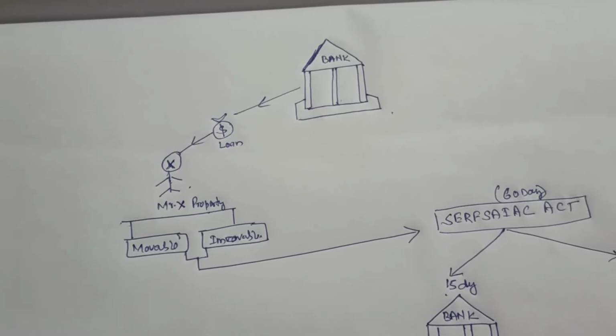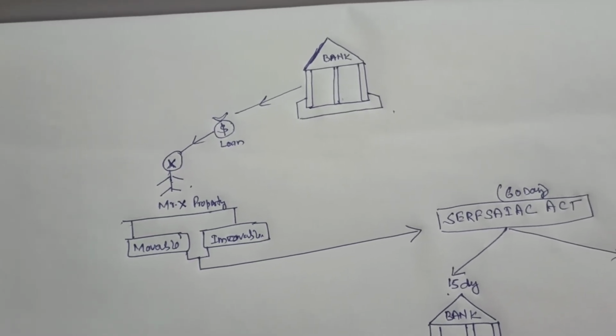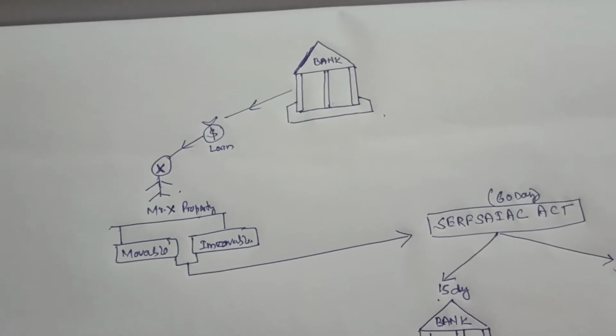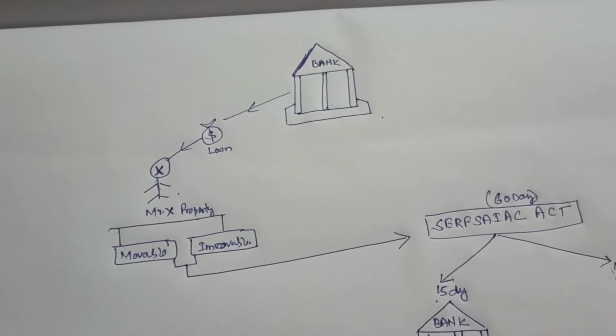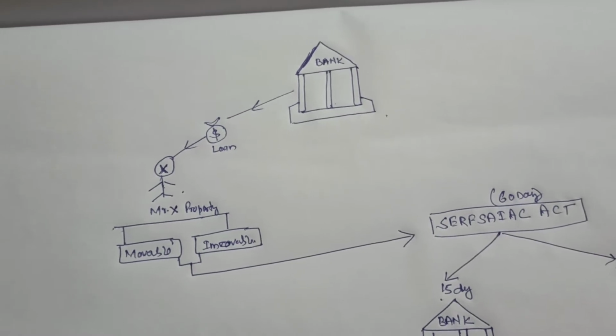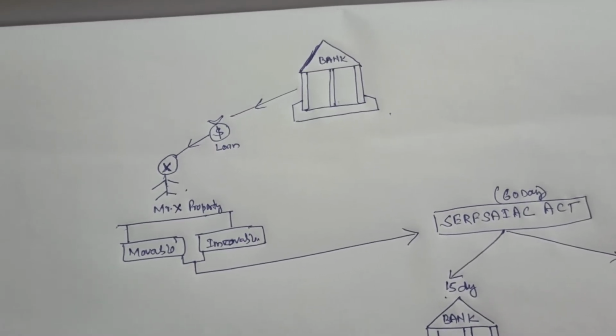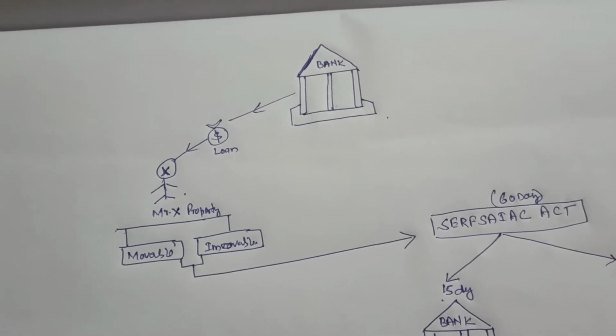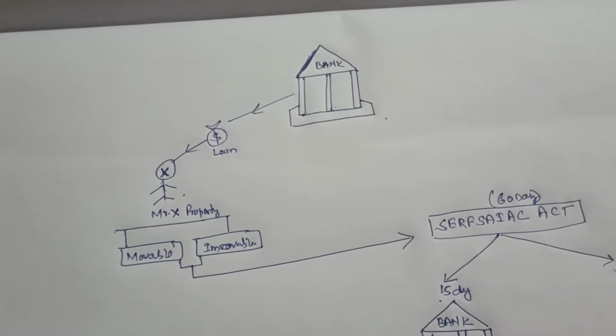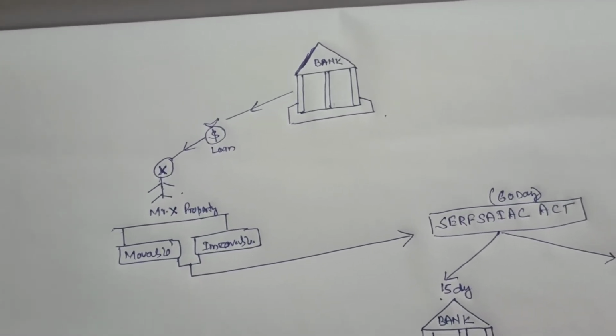in which, where the loan has already become NPA and there is no chance of recovery, the bank will directly take possession. I mean, they can take possession of the borrower's property, movable and immovable, and they can directly sell it and recover the amount. Now see how it is going to work.